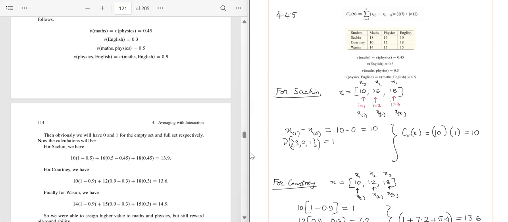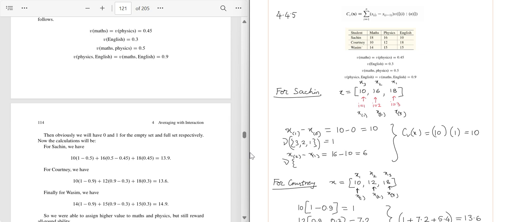Similarly, the second term for Sachin is nothing but x2 minus x1, and that is nothing but after rearranging the second one, x2 is 16 minus x1 is 10, which is nothing but 6. And the fuzzy value for this is i to n. So i to n is 2 to n, right? So 2 to n. What is the second element?